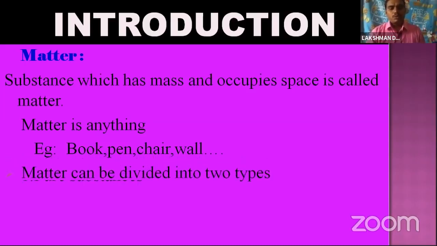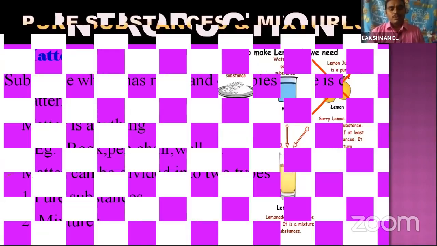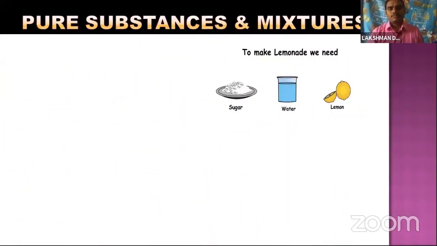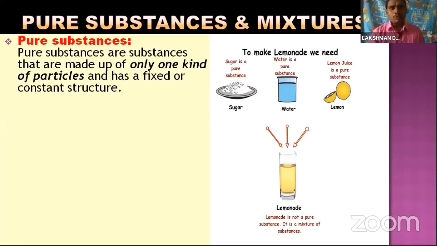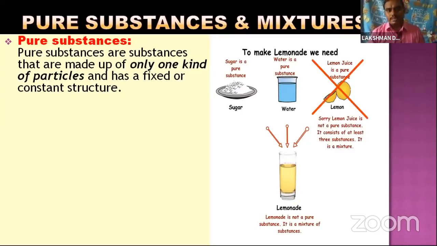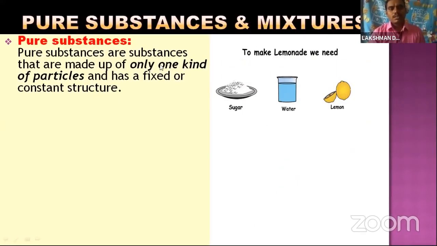So matter can be divided into two types. One is pure substances. The second one is mixtures. Let us see what pure substances and mixtures are. Pure substances means the substances that are made up of only one kind of particles. So here you can observe these are made up of only one kind of particle. And pure substances have a fixed or constant structure.